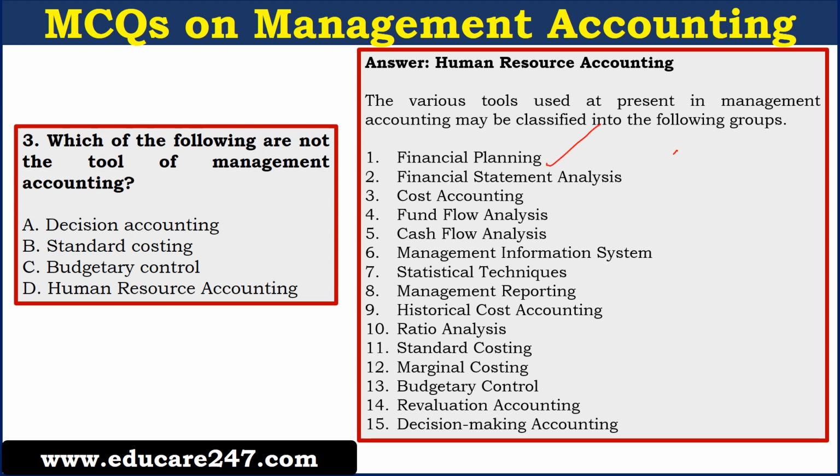Those tools are financial planning, financial statement analysis, cost accounting, fund flow analysis, cash flow analysis, management information system, statistical techniques, management reporting, historical cost accounting, ratio analysis, standard costing, marginal costing, budgetary costing, revaluation accounting, decision making accounting. So these are the tools for management accounting, but human resource accounting is not part of these tools. This is also very important. You need to understand all the important tools. It can be asked in the examination.